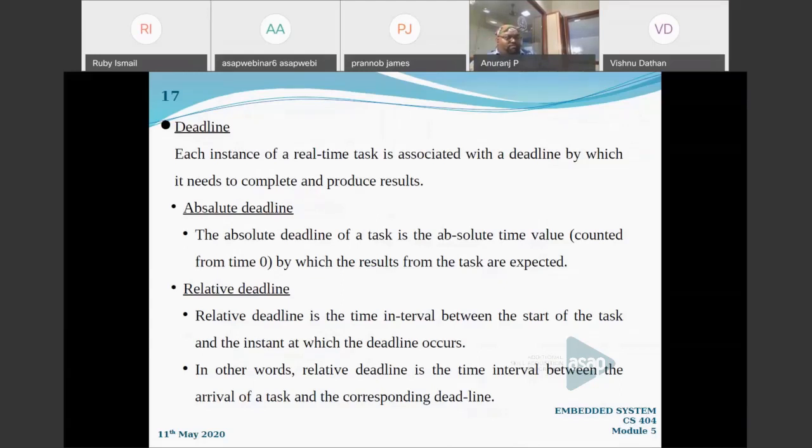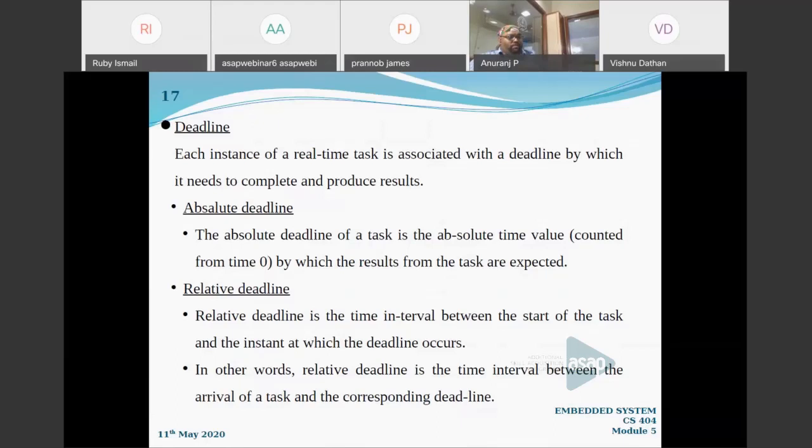There will be a fixed time value. The absolute deadline of a task is an absolute time value. That is called absolute deadline. And what is relative deadline? Relative deadline is related to the time that particular task comes. So, for example, if I am saying the relative deadline of the task T1 is 5, what it means? When that task comes, it should finish within 5 time units. If it is coming in the 15th second, it should be completed within 20. If it is coming in the 21st second, it will be completed by the 26th. That is the relative deadline.